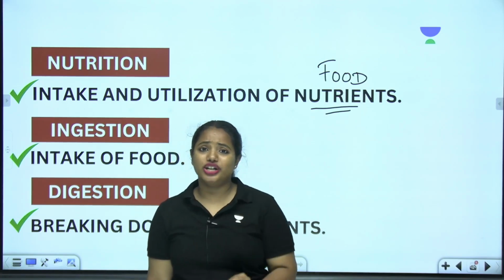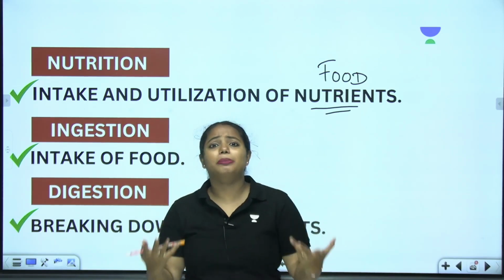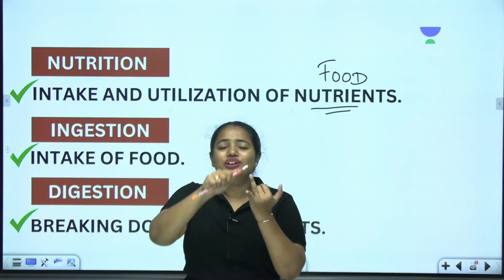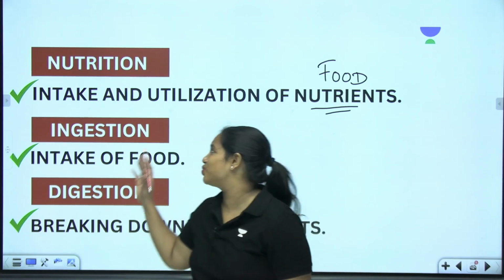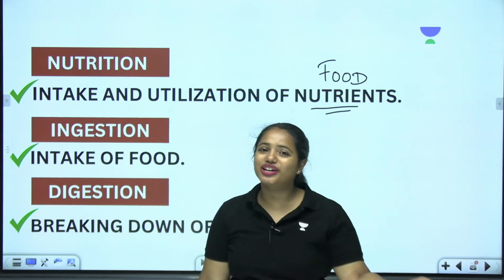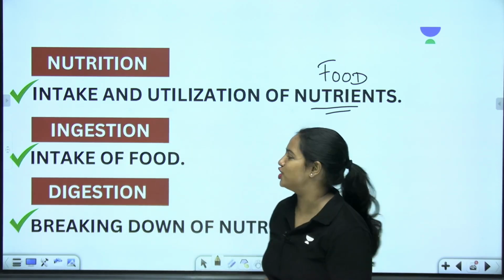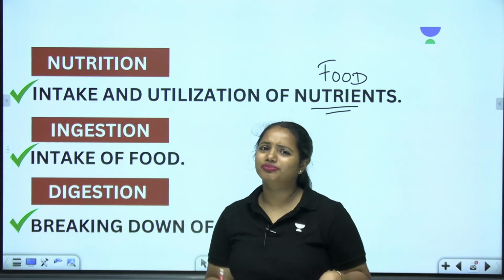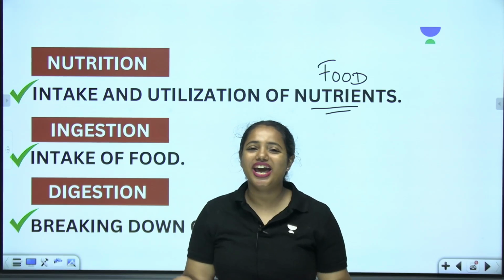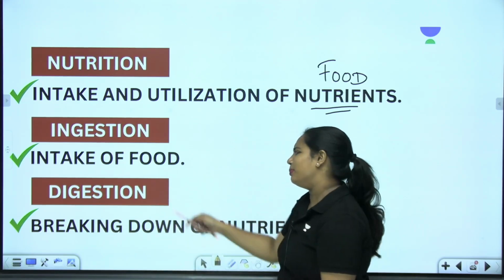These nutrients will be utilized by the body for growth, for development, and also for various metabolic activities. So intake and utilization of nutrients can be called nutrition. And what about ingestion? The very next concept, intake of food. How do we eat food? Through our mouth, right? So the way of intake of food can be called ingestion.